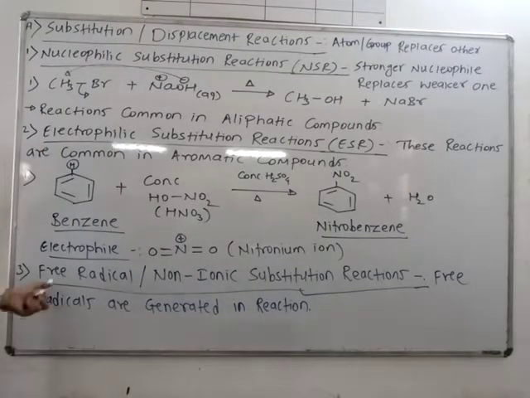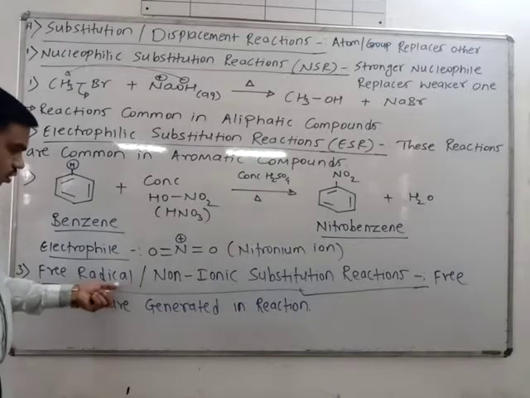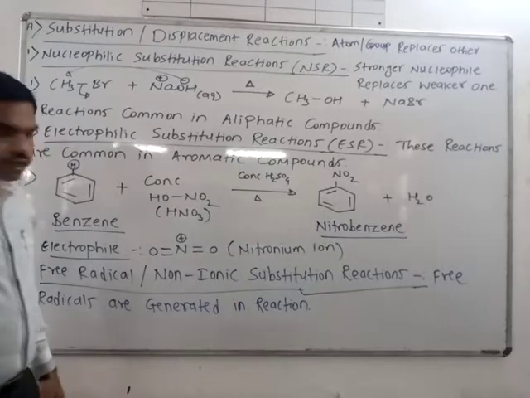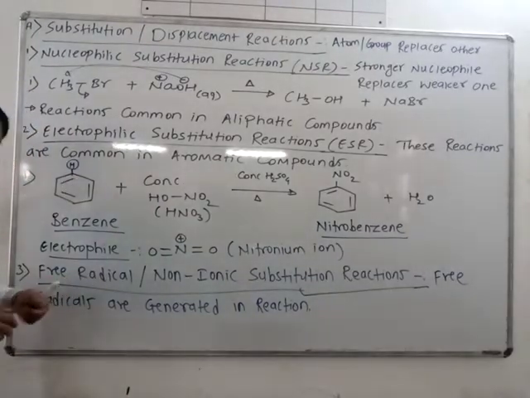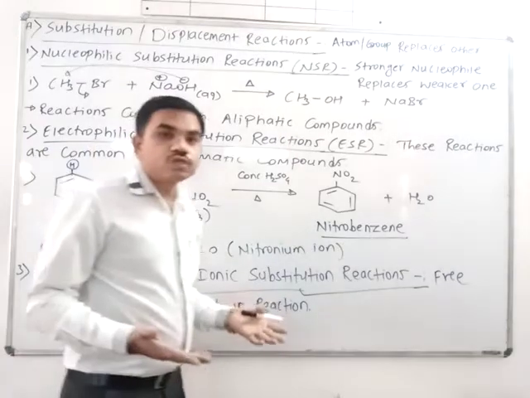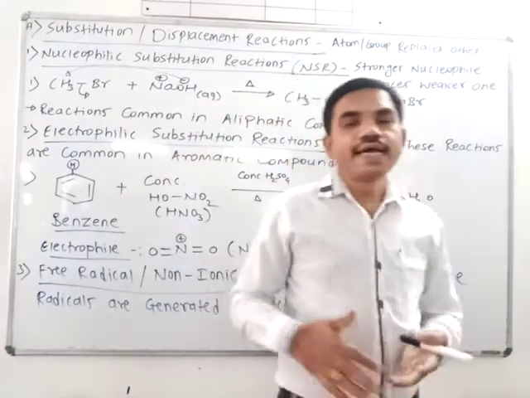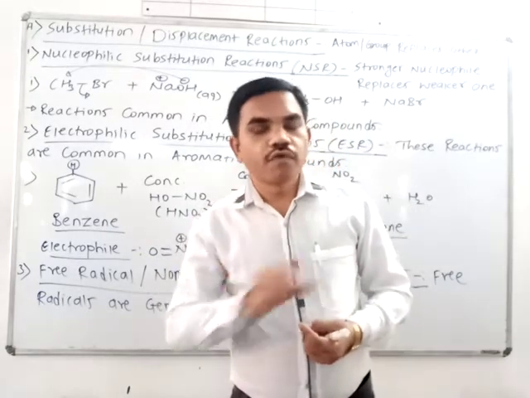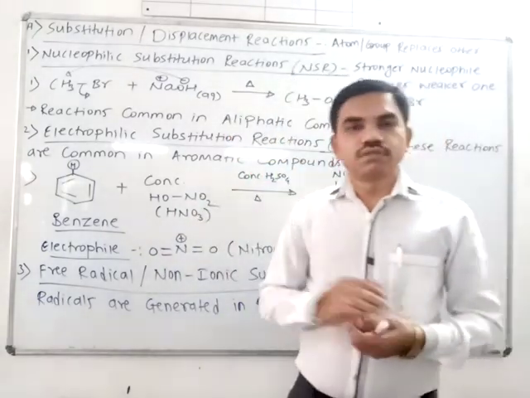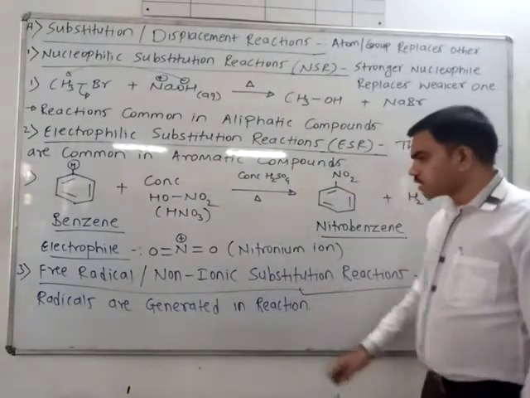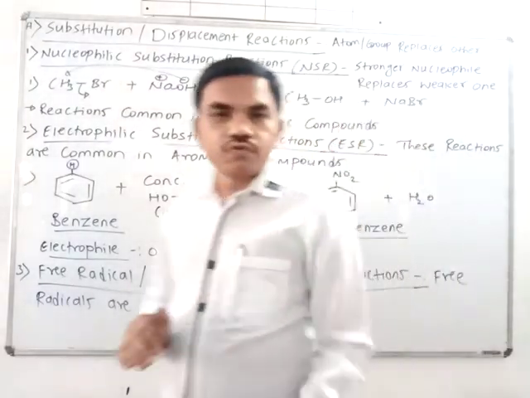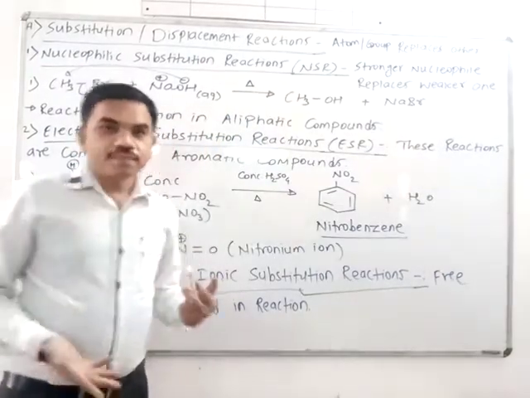Now the third type, free radical substitution, or it is also known as non-ionic substitution reactions. As you know, we have seen what a radical is: a neutral species, short-lived, highly reactive species. So these reactive species are formed in some reactions. Those reactions are known as free radical substitution. So here free radicals are generated in this type of reactions. Okay, so we have to see its examples also.